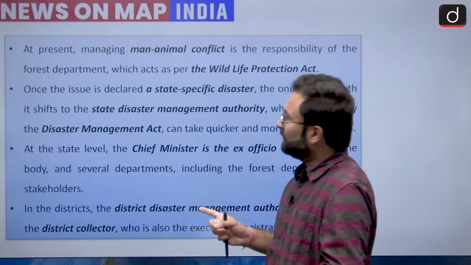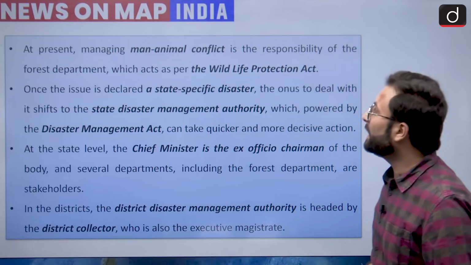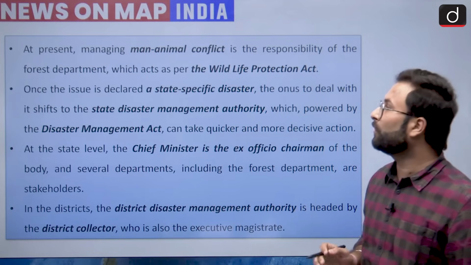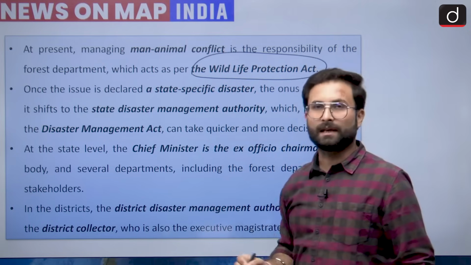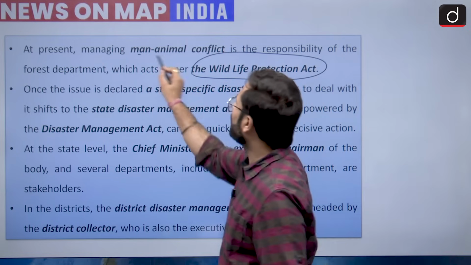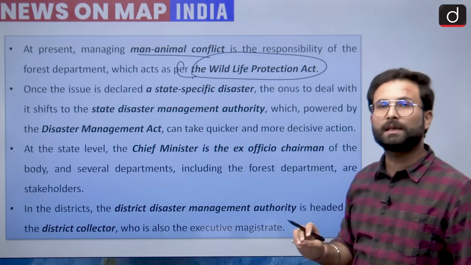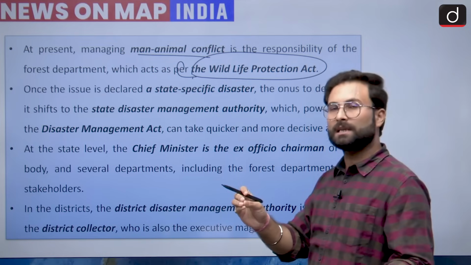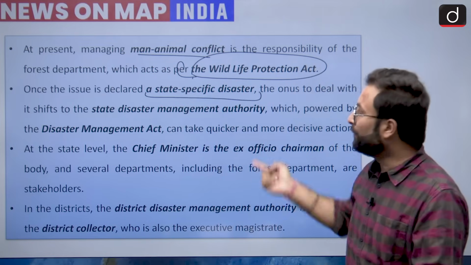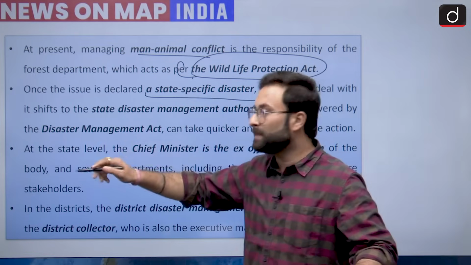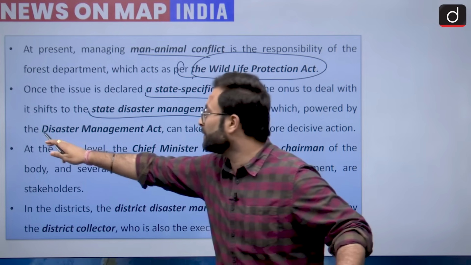Okay. Now, when we are talking about this news, there is this particular thing which is given. At present, the man-animal conflict is the responsibility of the Forest Department, which acts under the Wildlife Protection Act. As of now, man-animal conflicts are part of the Wildlife Protection Act. Now Kerala has changed that designation and given it the status of state-specific disaster, so the onus will be shifted to the State Disaster Management Authority under the Disaster Management Act.